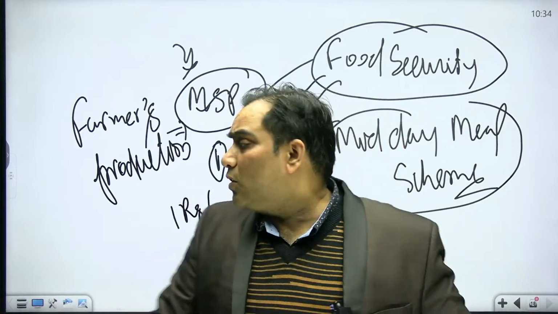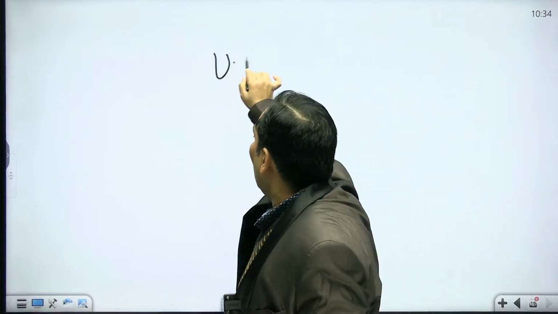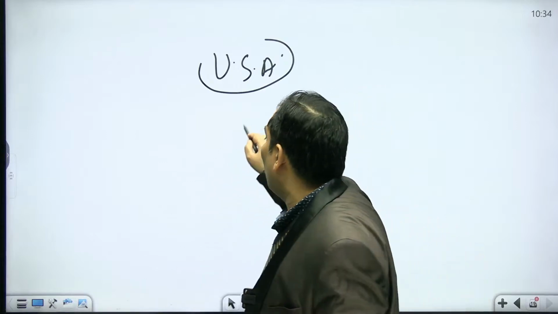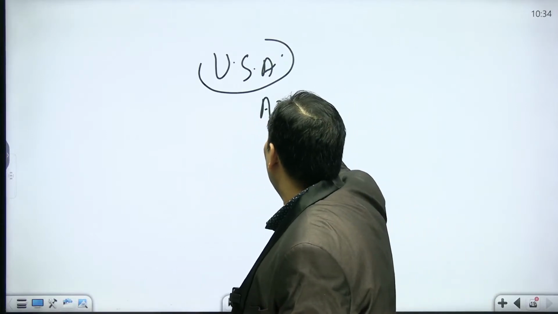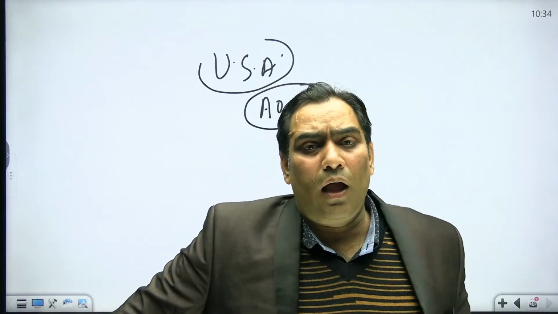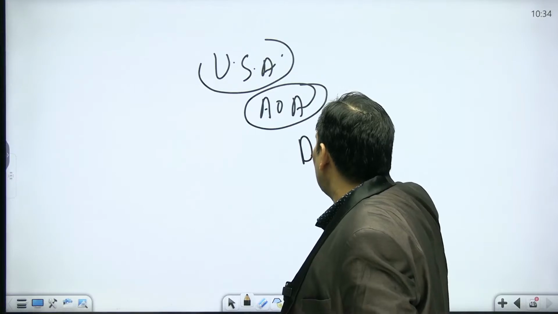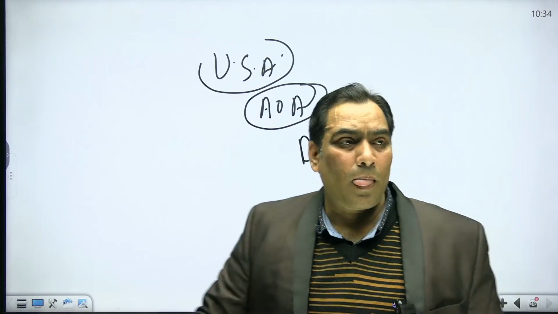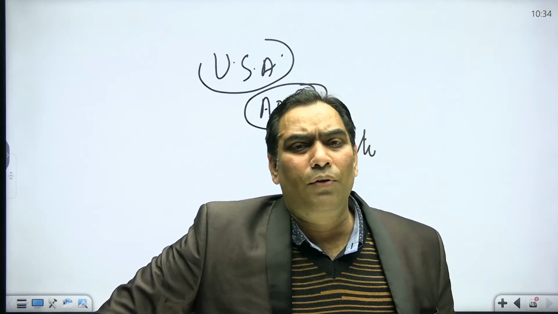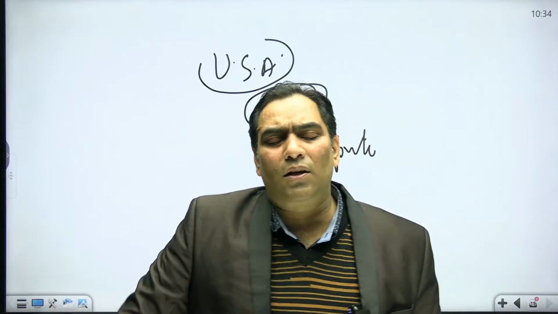That's why the USA has the reservation that India is violating the provisions of the WTO Agreement on Agriculture. That's why they took this to the dispute settlement body. They took the provision of MSP because it is trade distorting. Why is it trade distorting?